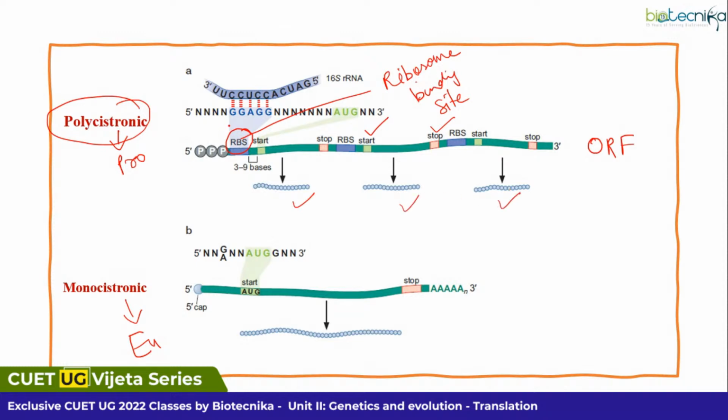Right. Now, within this RBS, we have got a specific sequence known as AGG. So, N represents any nucleotide. So, we can consider it as AGG. This is known as Shine-Dalgarno sequence, which is considered to be a conserved sequence.